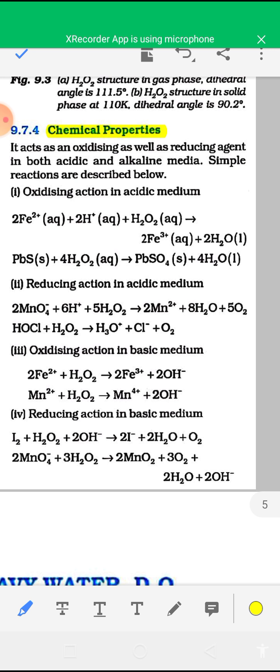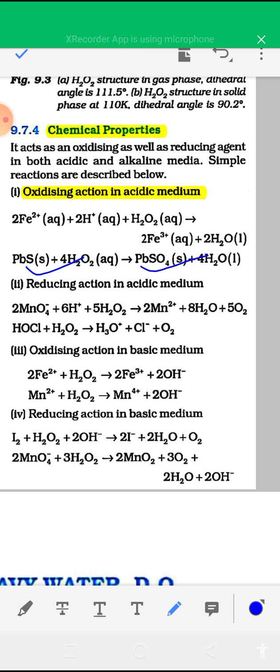Chemical properties of hydrogen peroxide: oxidizing action of hydrogen peroxide in acidic medium. In acidic medium, hydrogen peroxide oxidizes Fe2 plus to Fe3 plus. This is the oxidizing property of hydrogen peroxide. You can also read this reaction from your book. Similarly, hydrogen peroxide oxidizes PbS to PbSO4 and water. So PbS plus 4H2O2 gives PbSO4 plus 4H2O.